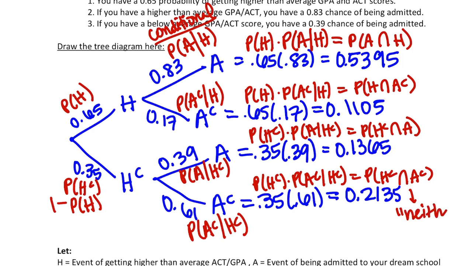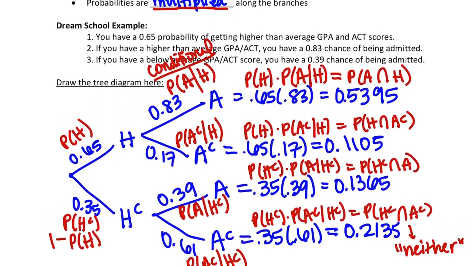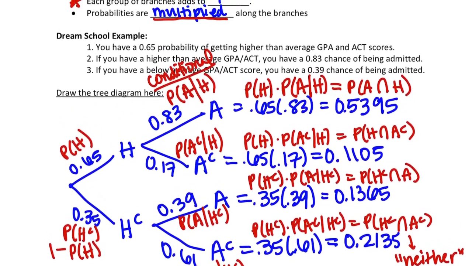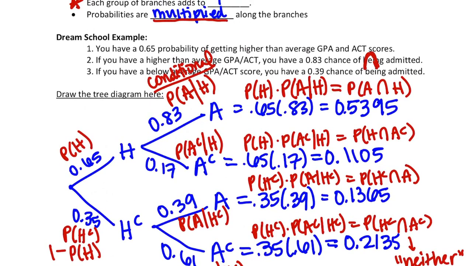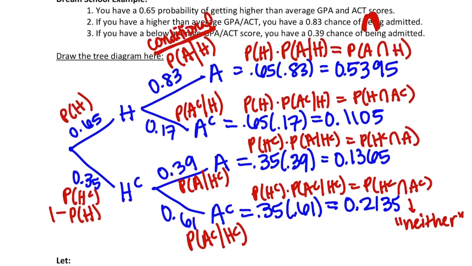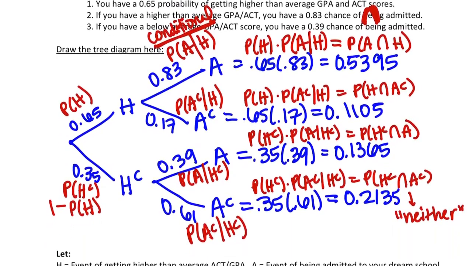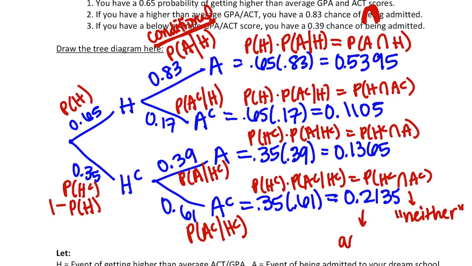And now that we have all of these written out, we could really make a Venn diagram or a tree or a two-way table from this. But we wouldn't want to do that until we have all of the ands at the end. So the main thing is that all of the ends are the ands. So we have conditional in the middle of the tree and the ands at the end. And then these should also all add to 1 because it's all possible outcomes for the scenario.